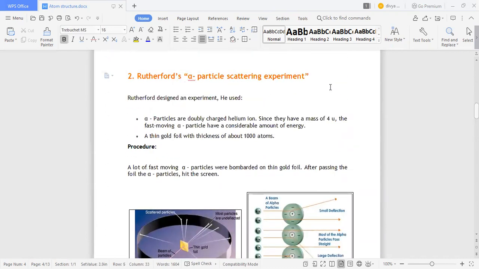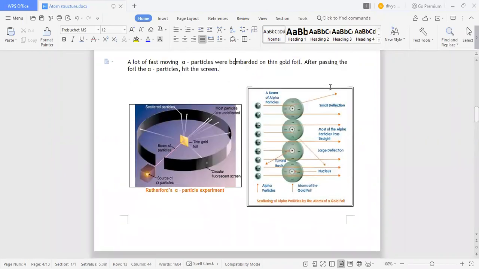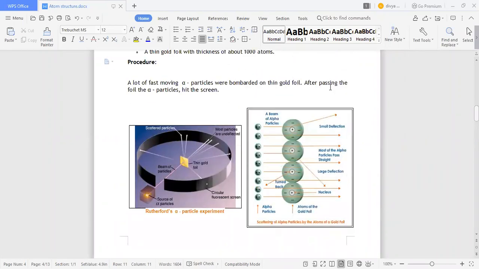Today we are starting Rutherford's alpha particle scattering experiment. Rutherford said that alpha particles are doubly charged helium ions with a mass of 4u. Since they have a mass of 4u, the fast moving alpha particles have a considerable amount of energy. So the procedure is that a lot of fast moving alpha particles were bombarded on a gold foil.